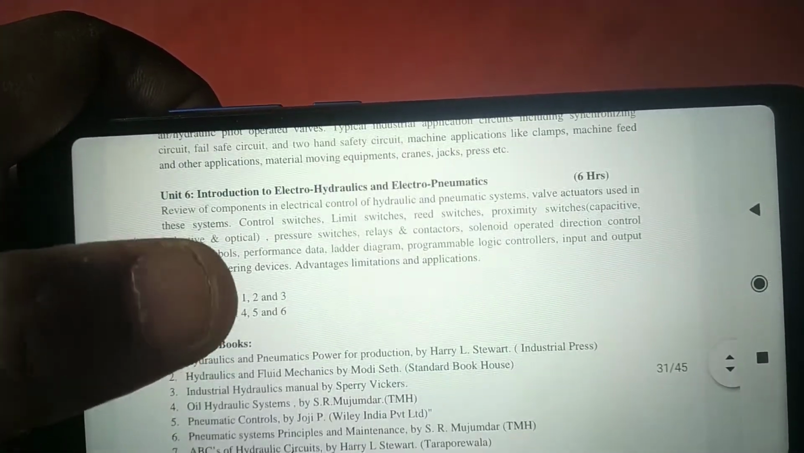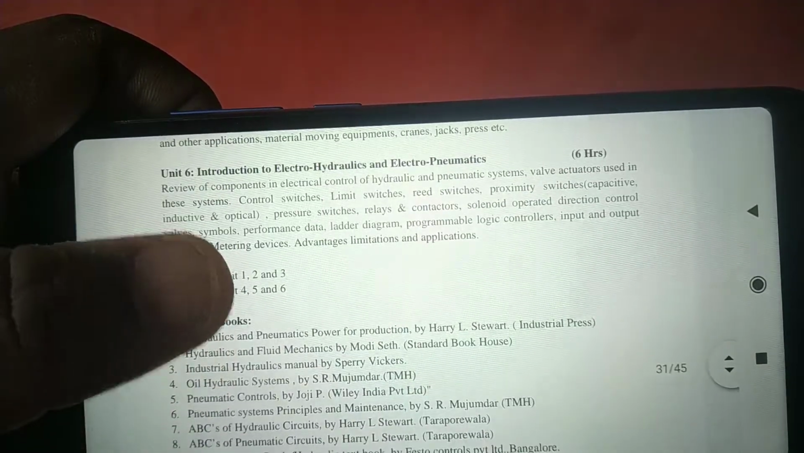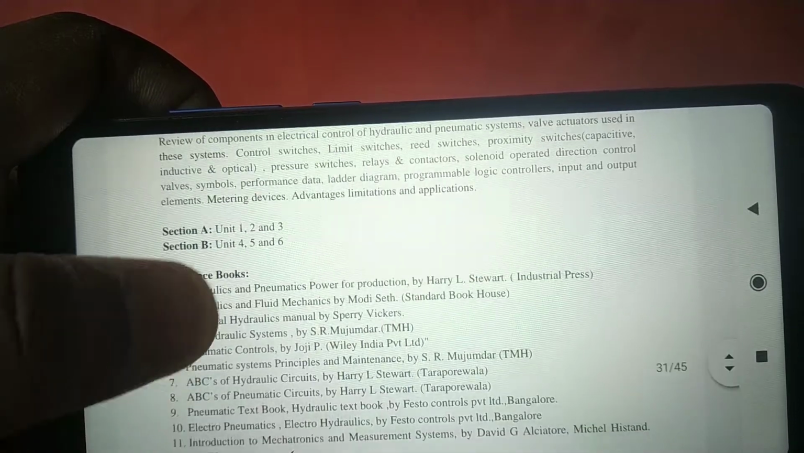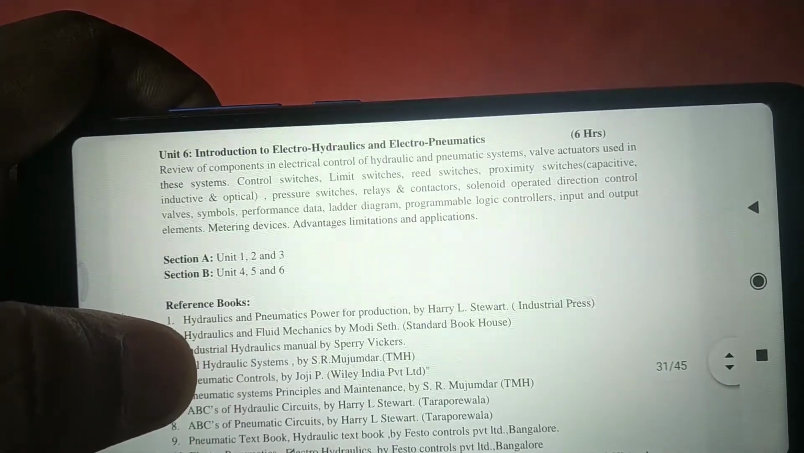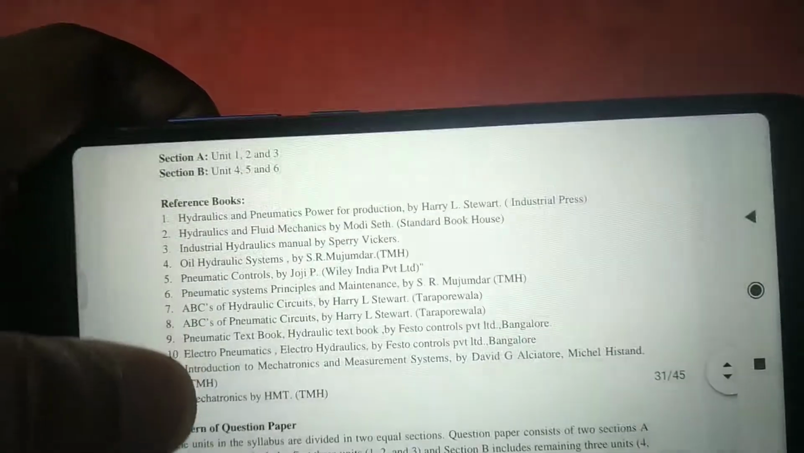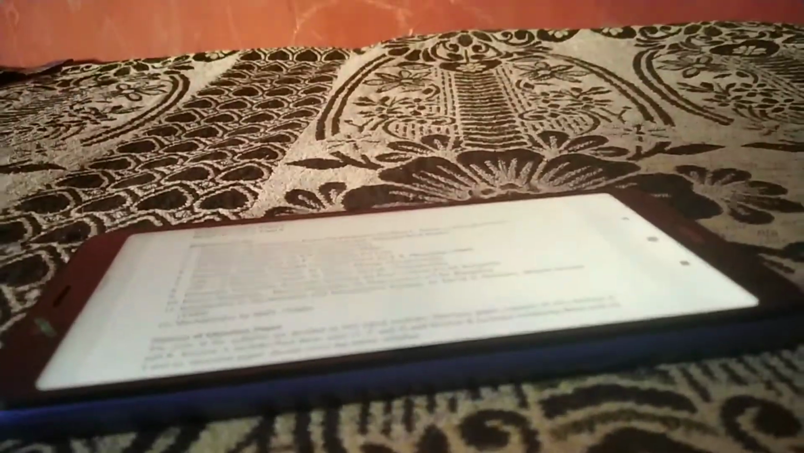And last chapter in electrohydraulic and pneumatic, you have to study the switches and direction control valves used, ladder diagrams which are used for that purpose, and so on. So these questions are important in your exam point of view.